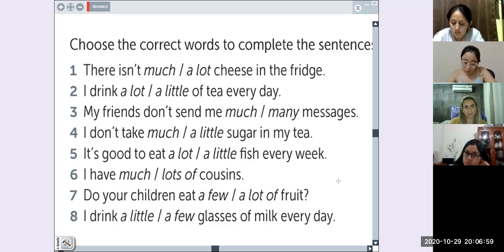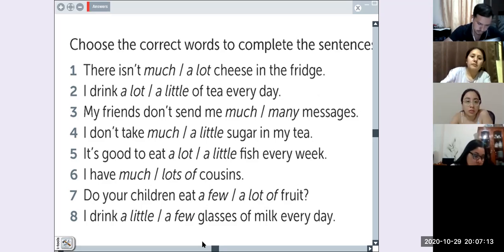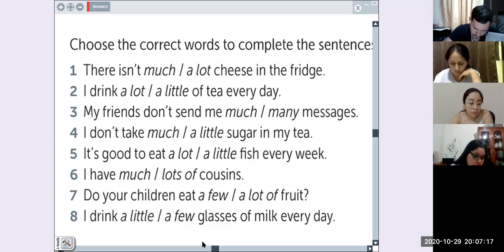Ok. ¿Qué ocupábamos para nuestras oraciones negativas? ¿Recuerdan la regla? Yes. There isn't much cheese in the fridge. Cuando tenemos oración negativa ocupamos not much or not many, remember? So here we have, there isn't much cheese, because cheese is uncountable, right?